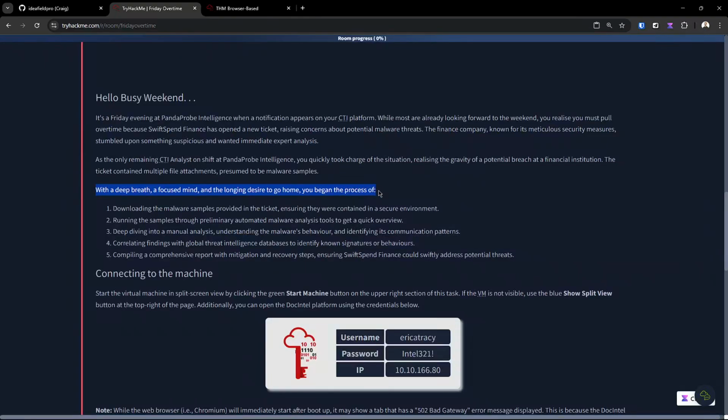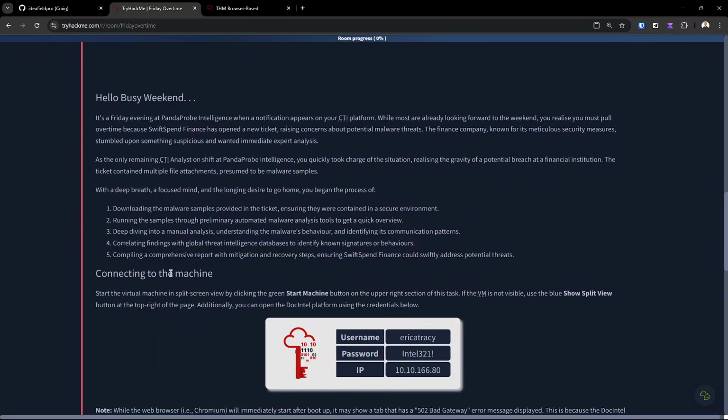And you get stuck with doing this. You download the malware samples, run them through preliminary automated malware analysis tools, deep dive into manual analysis, correlate findings with global threat intelligence databases, and compile a comprehensive report with mitigation and recovery steps.